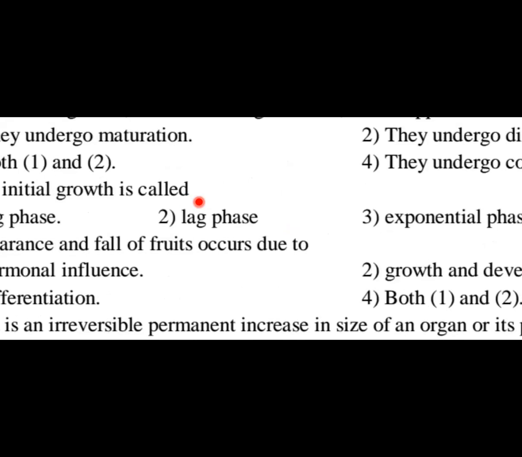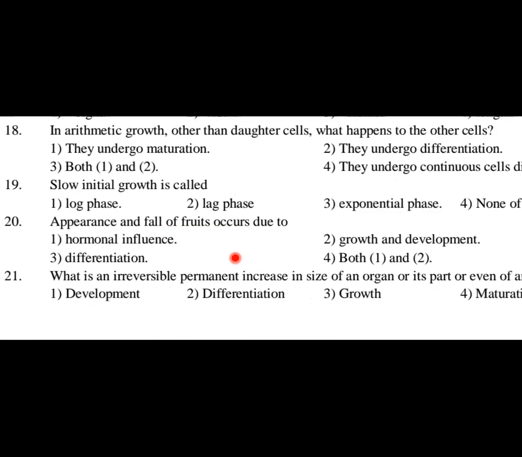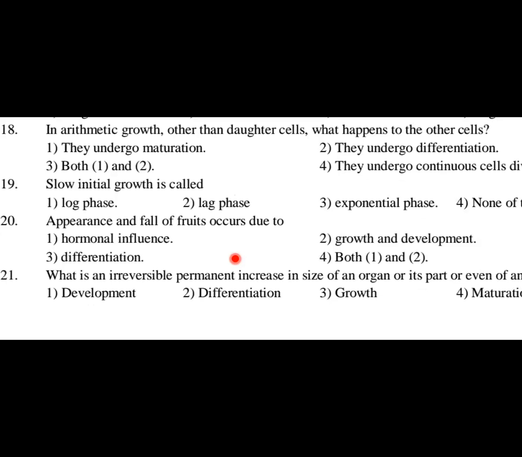But the answer for this question is option number 2. Okay. Now, question number 20. Appearance and fall of fruits occur due to hormonal influence, growth and development, differentiation, both 1 and 2. We know that during growth, appearance and falling of fruits is itself a part of it. So what factors is it due to? Is it due to hormonal influence? 100%. Hormones regulate a lot of things here for the appearance and falling of the fruits, definitely.